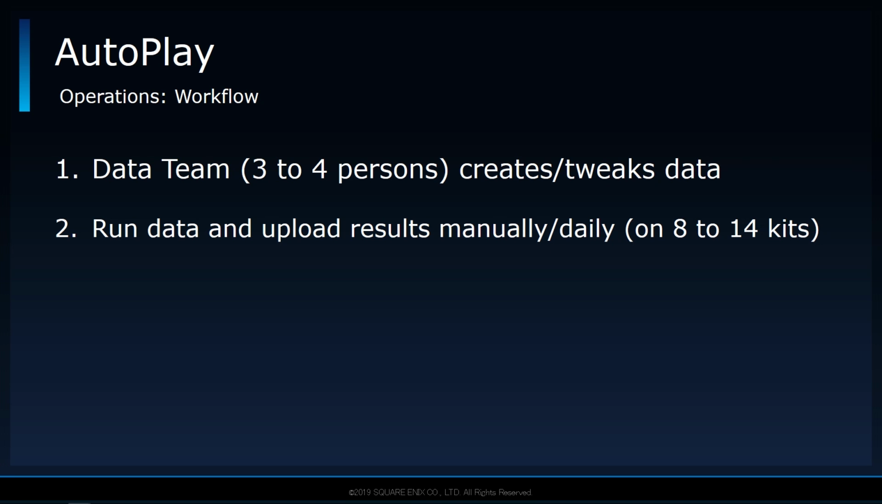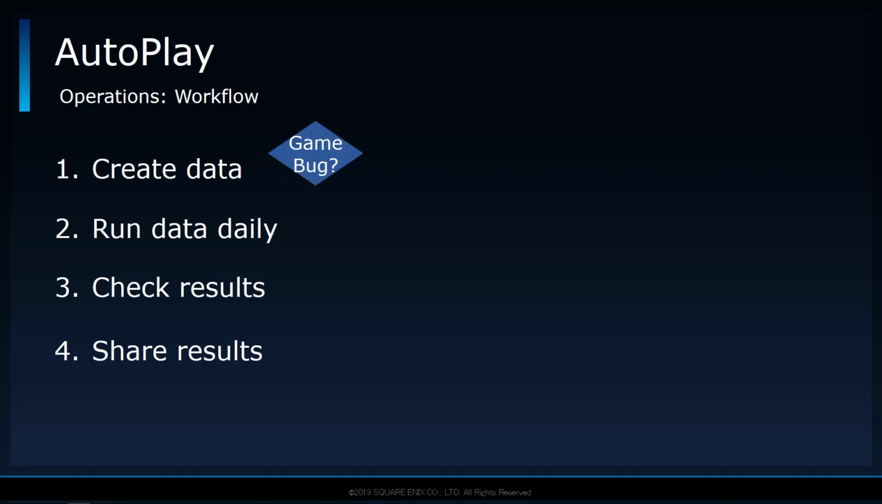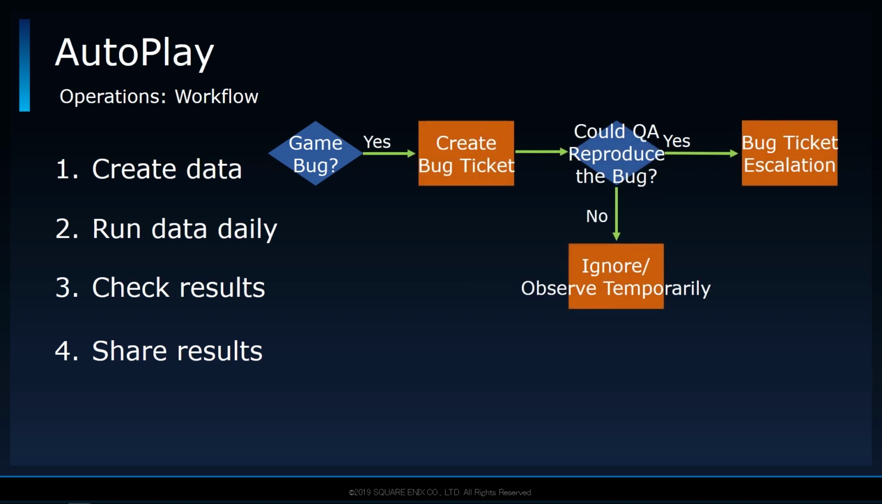Then, on the next day, everyone uploads the results to a file server. The data team then checks those results and reports any findings through chat and/or email. If there were any issues, we would first verify whether it is an actual game bug by contacting the developers related to that section of the game and attempt to reproduce the bug by hand. If it appears to be an actual game bug, we would create a bug ticket, which QA would then verify. If they are able to reproduce it, we would then escalate the ticket accordingly.